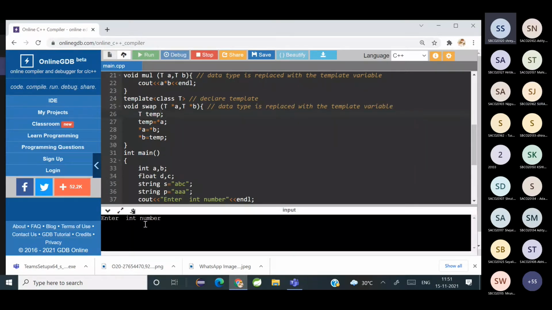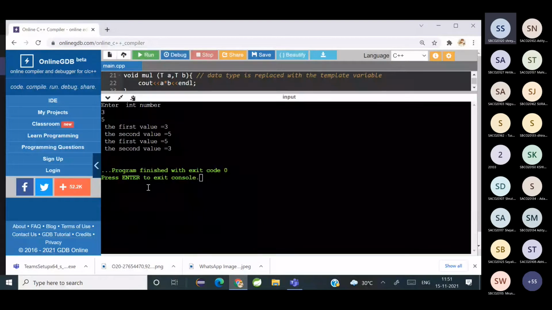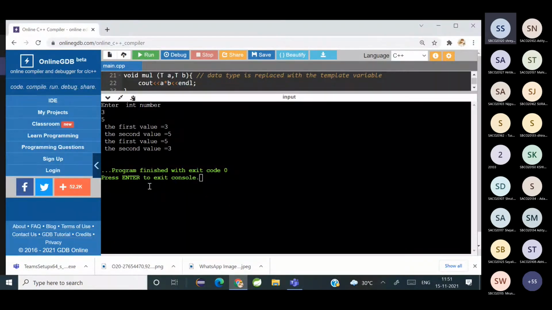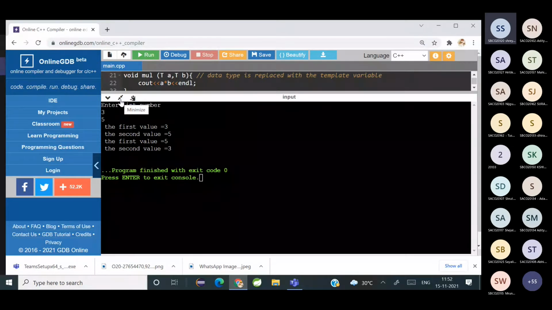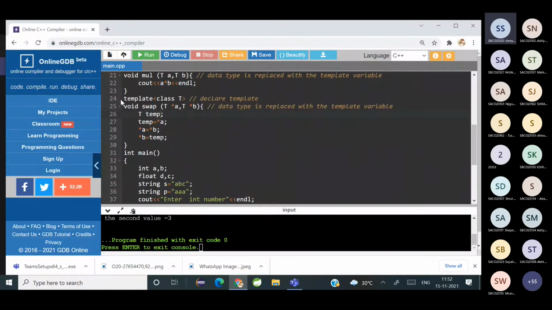Okay, now integer value is taken and yes, can you see? So I'm using the same function for integer as well as it was working for float also. Have you all understood? Is it clear? Yes, ma'am.